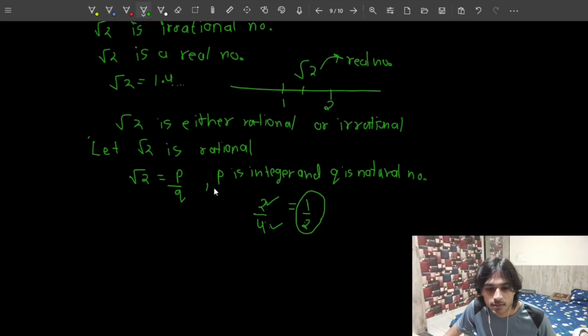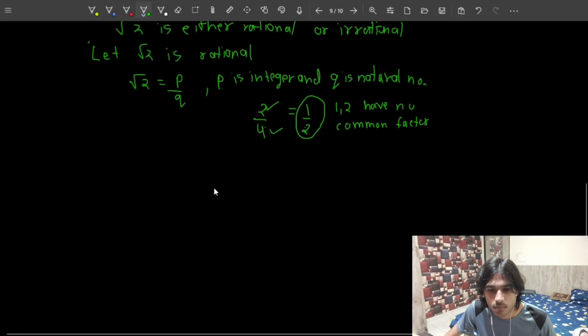2, this form gives me the property that 1 and 2 have no common factor other than 1.